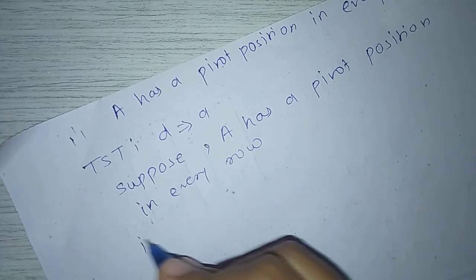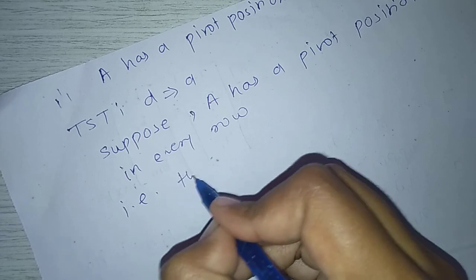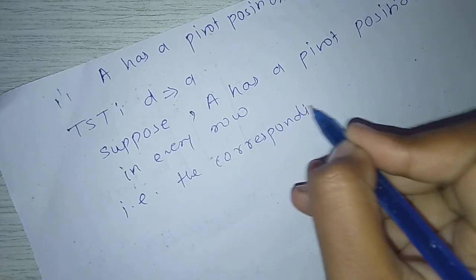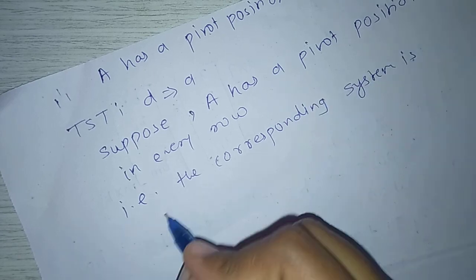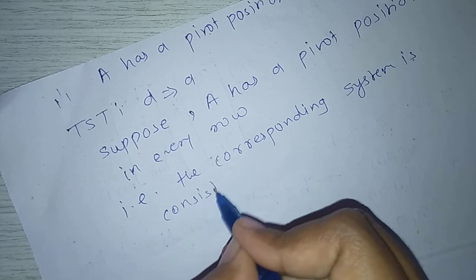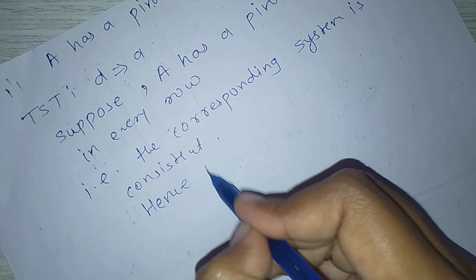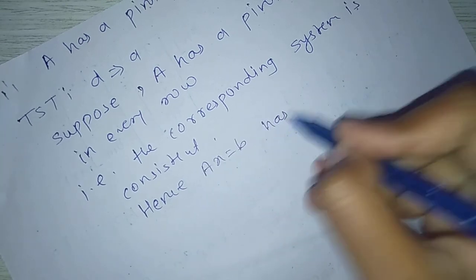A has a pivot position in every row, that is, the corresponding system is consistent. Hence, Ax = b has a solution.